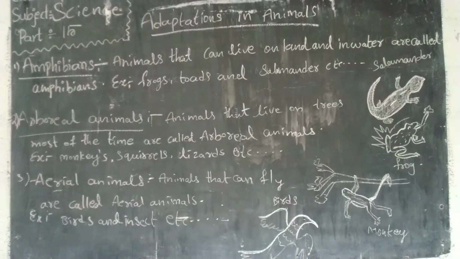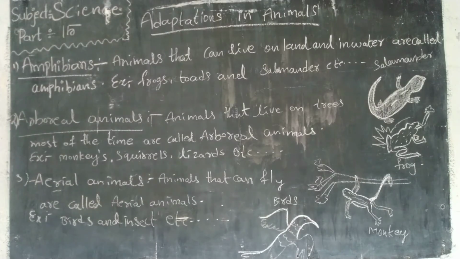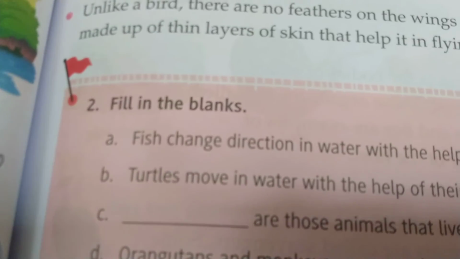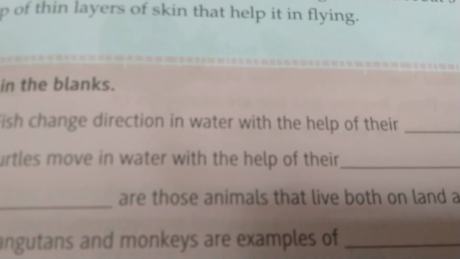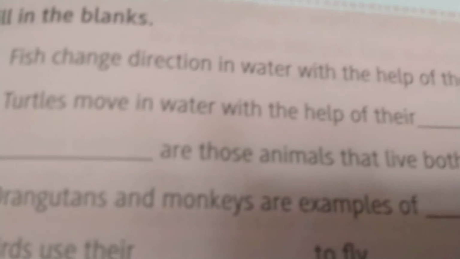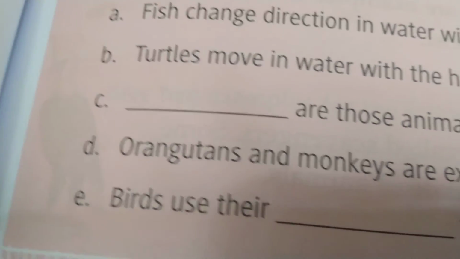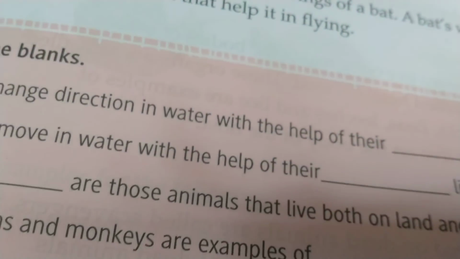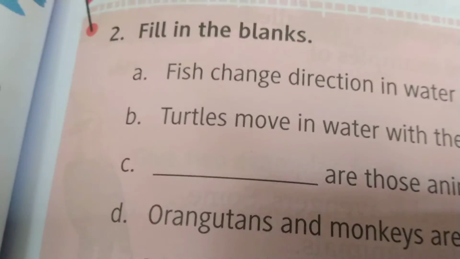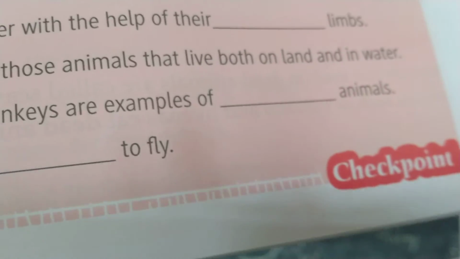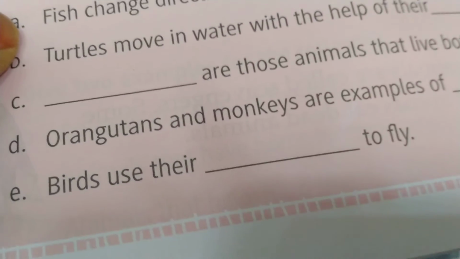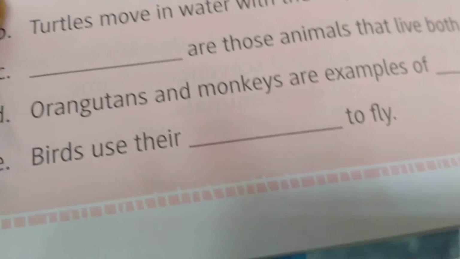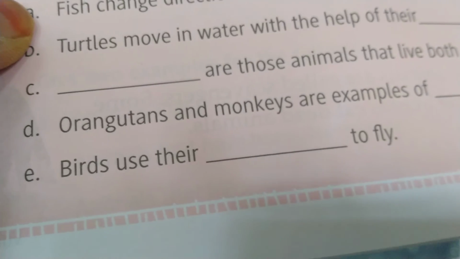Next we go to the fill in the blanks on page number 35. Look here. Fish change direction in the water with the help of the tail. The turtle moves in water with the help of its flippers. Animals that live both on land and water: which ones? Frog and salamander. Orangutans and monkeys are examples of arboreal animals. Birds use their wings to fly.